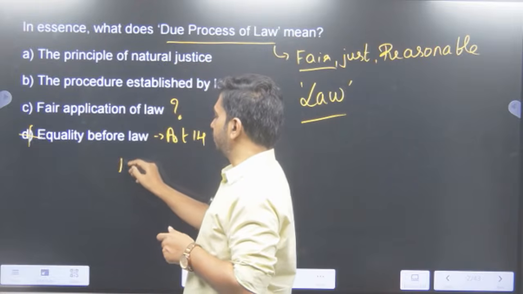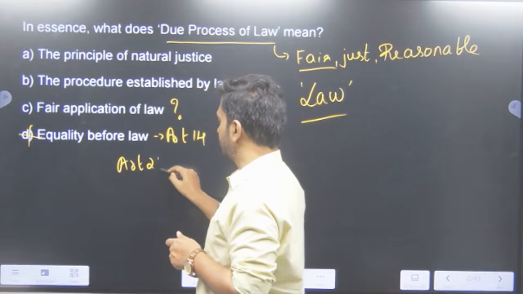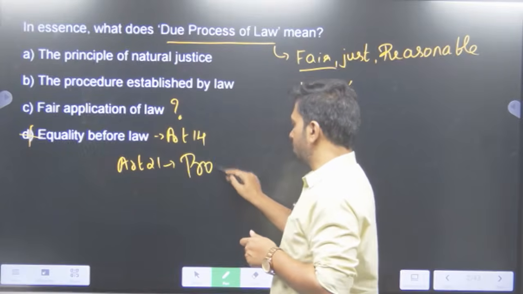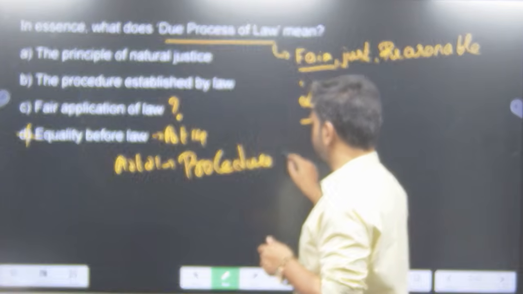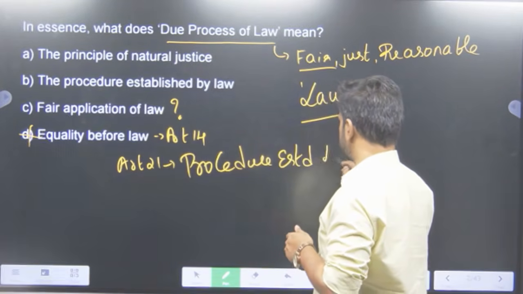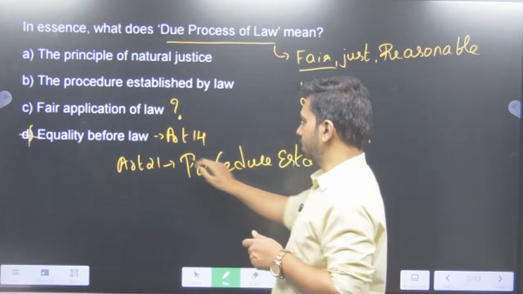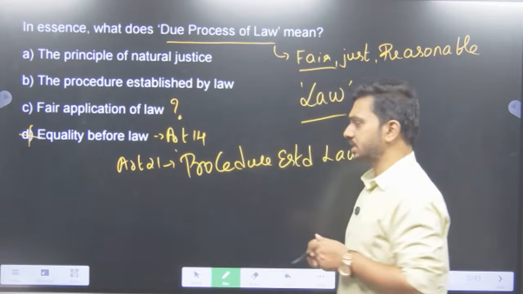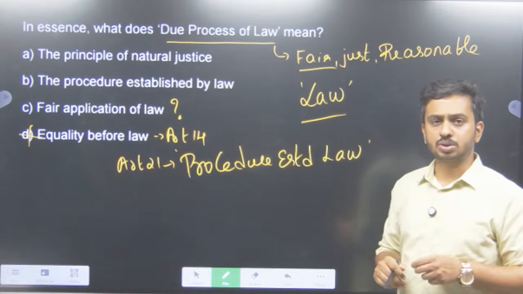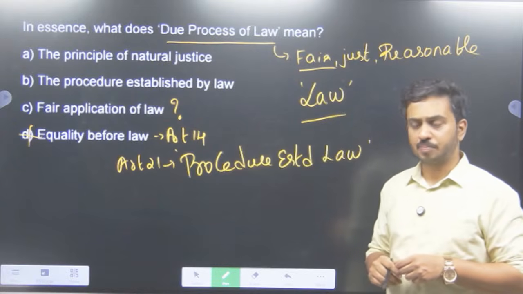Article 21 of the Constitution of India talks about the procedure established by law. And this has been established through the Shankari Prasad case, the A.K. Gopalan case, etc., that the Indian Constitution has the procedure established by law.